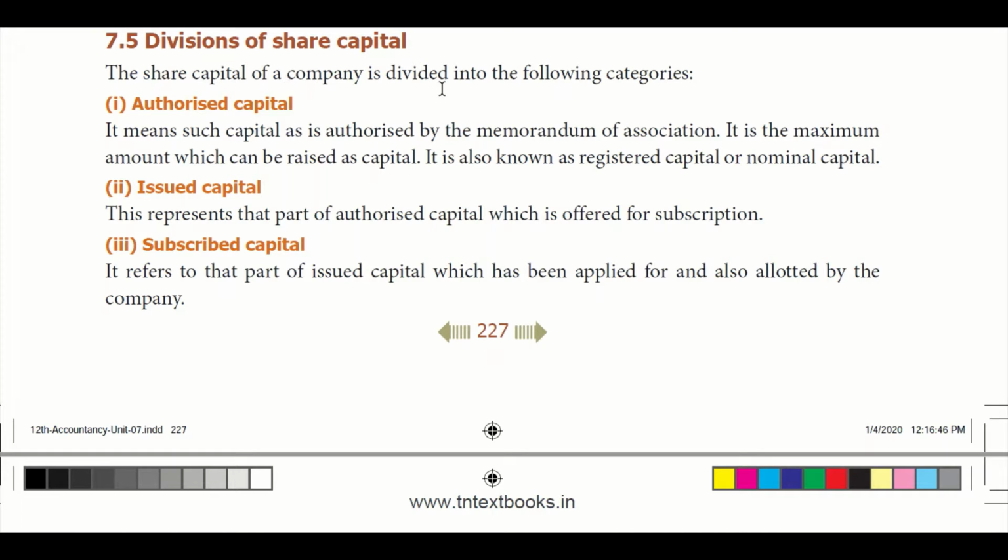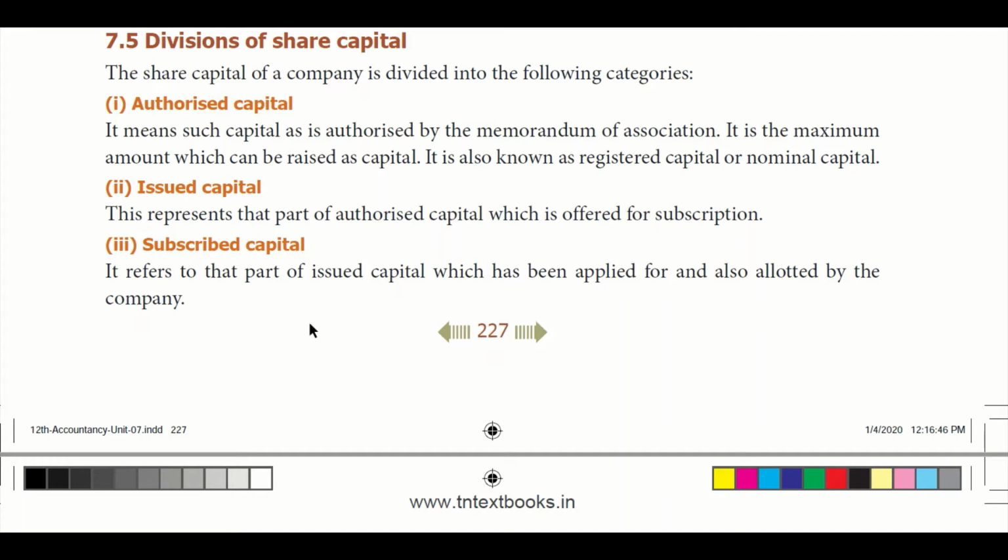Now let's see what the divisions of share capital are, how the capital is divided. First, let's start with authorized capital. Authorized capital is authorized by the memorandum of association. This is the maximum amount of capital that the company can raise. Beyond this limit, a company cannot raise any capital. And issued capital represents the part of authorized capital which is offered for subscription to the public. For example, if the authorized capital is 1 lakh, the company can issue only 10,000. That is called issued capital.